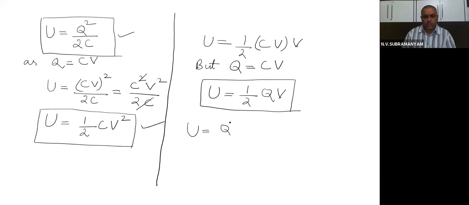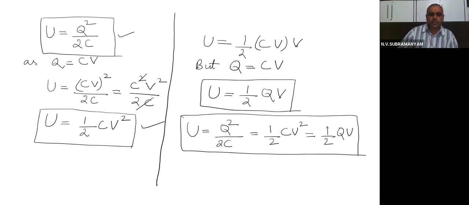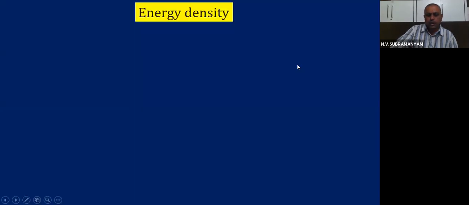One is Q square by 2C, another is half CV square, and another is half QV. All three stand for energy calculation only. Depending on the numerical problem given to you, choose the appropriate formula. So now you understood that energy is stored in the capacitor, and its expression is Q square by 2C, half CV square or half QV. Any one of the formulas you can use.